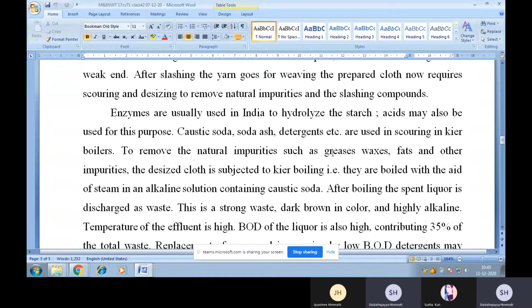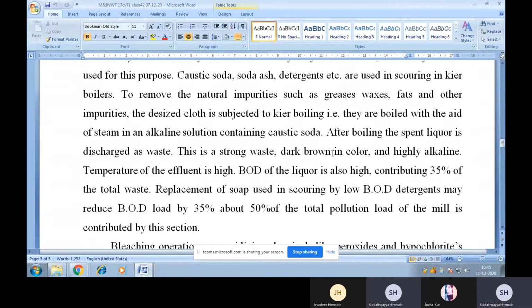Caustic soda, soda ash, detergents, etc. are used in scouring in kier boilers to remove natural impurities such as greases, waxes, fats, and other impurities. The desized cloth is subjected to kier boiling, that is, it is boiled with the aid of steam in an alkaline solution containing caustic soda. After boiling, the spent liquor is discharged as waste.